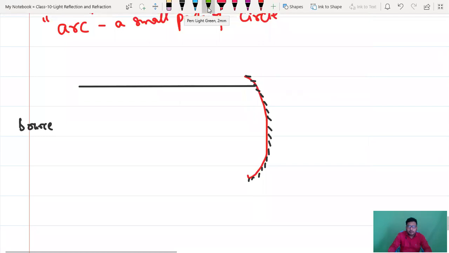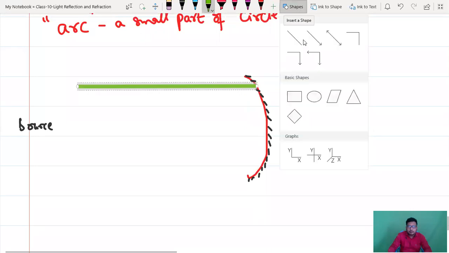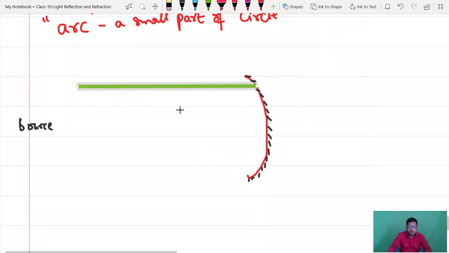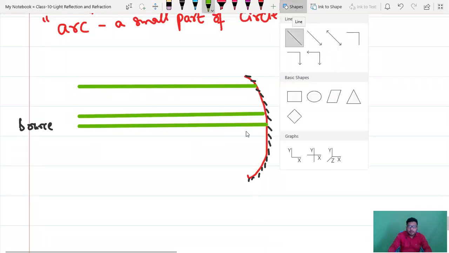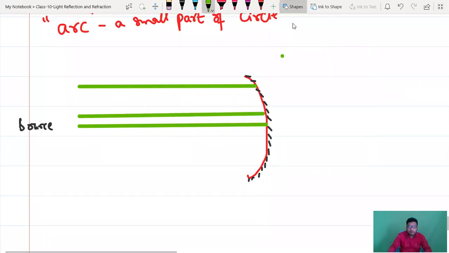Okay, let us take with the green color. We have another incident ray. We have another incident ray which is exactly in the middle. Let us take another incident ray, like this.